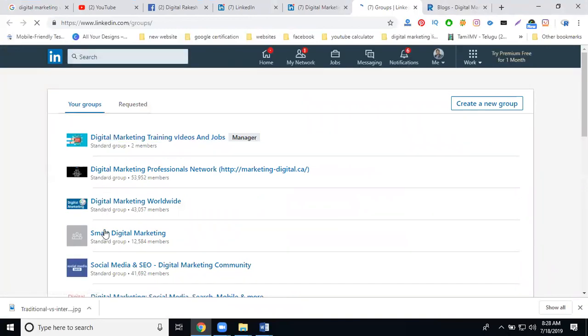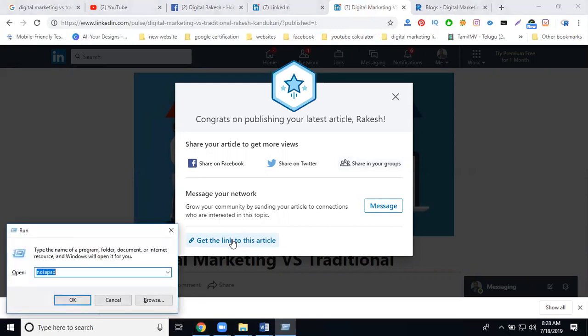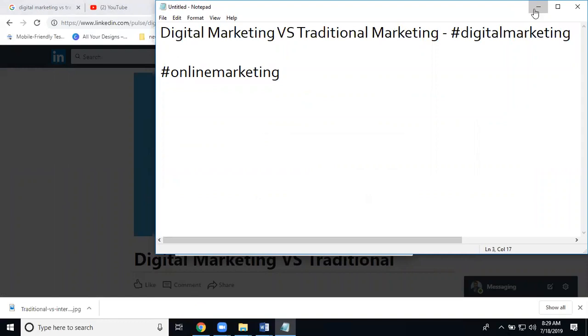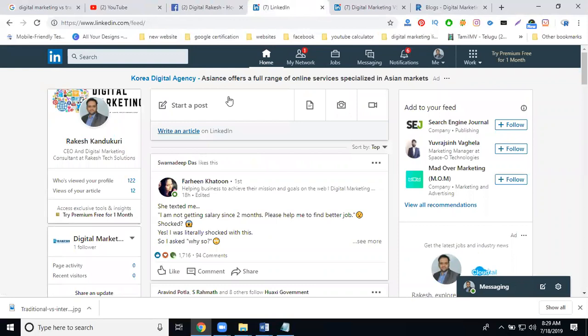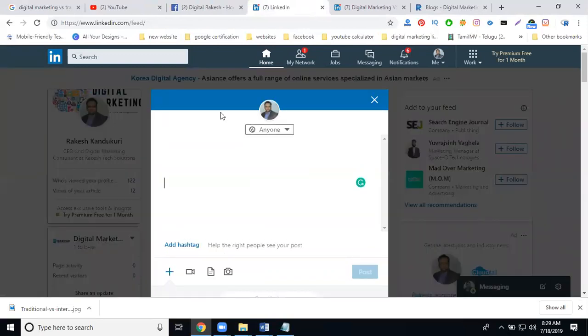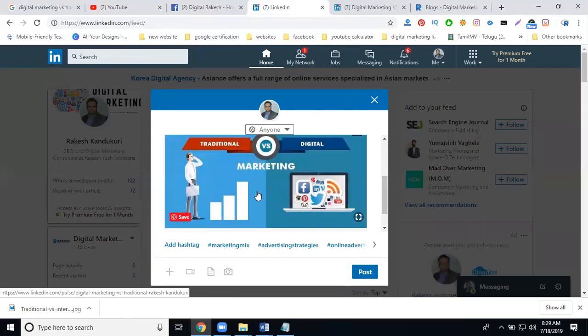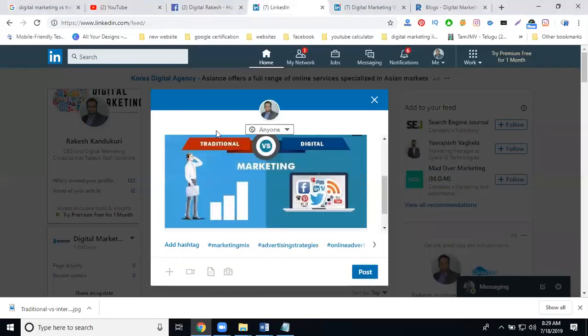Any group will be selected and post it. And the group sharing purpose is simple. What is that? Get the article link. Before that, select Notepad. Whatever content will be there, select it. What I'm using to link the article. Go to the LinkedIn profile, post. Paste here, coming along with the post.